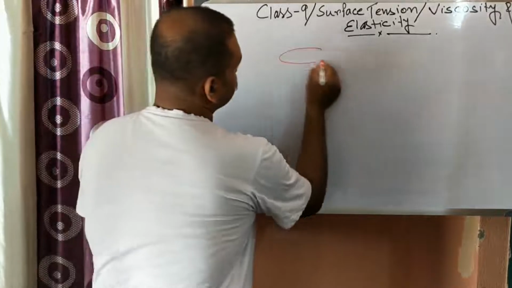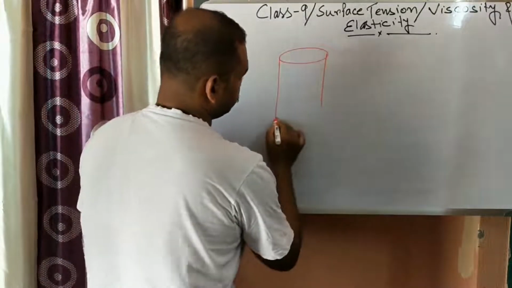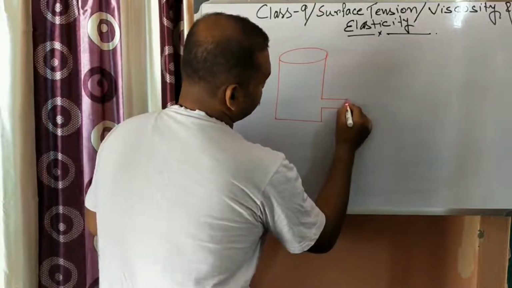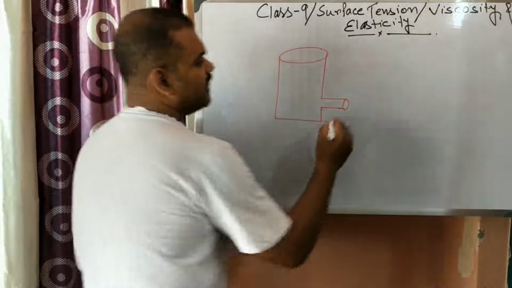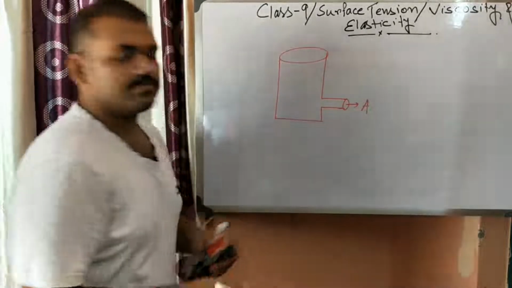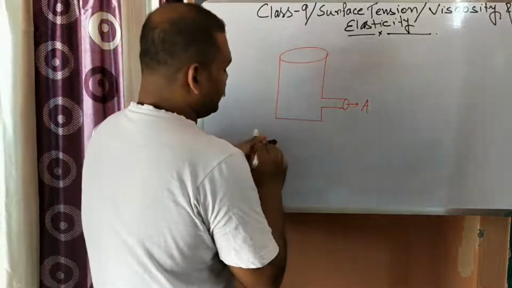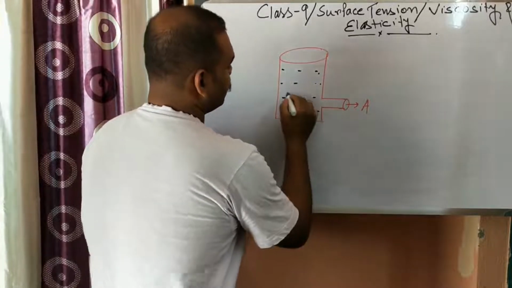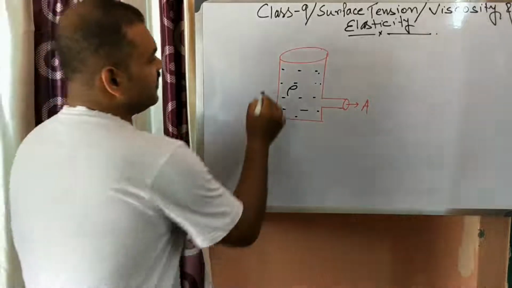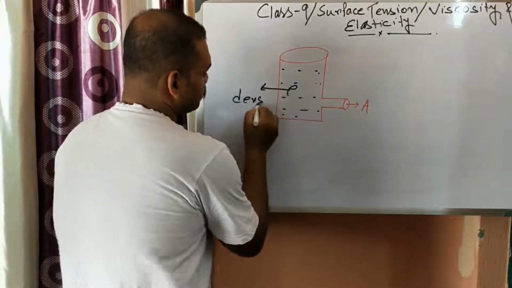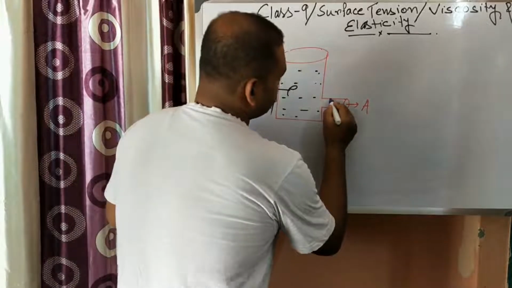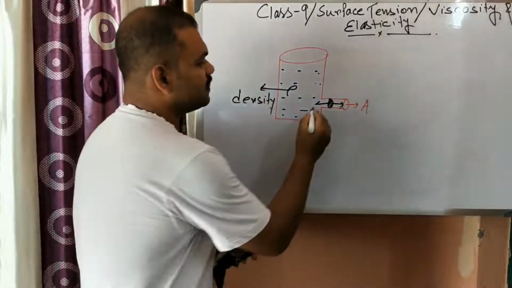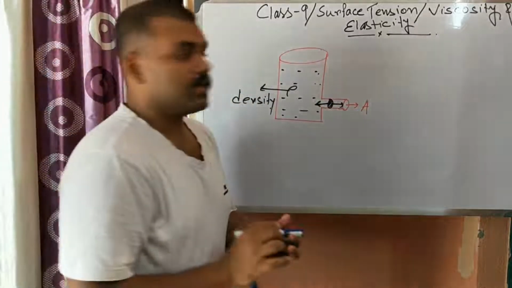Suppose there is a beaker and there is an outlet present here having cross-sectional area A. Okay, a liquid is present here, whose density is rho. There is a piston present here, so you can move the piston outward, you can move the piston inward.